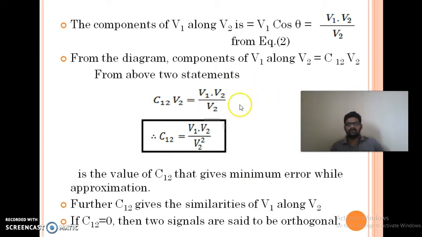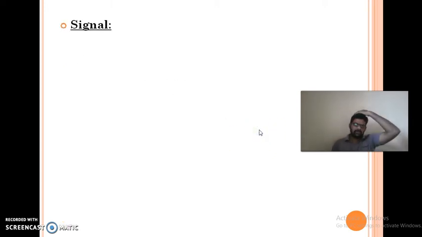c12 becomes 0, because if c12 is equal to 0, that means this product is equal to 0, then v1 dot v2 equals 0. v1 dot v2 is |v1||v2| cos theta. So cos theta equals 0, theta equals 90 degrees. So they are orthogonal to each other, because theta is the angle between v1 and v2.